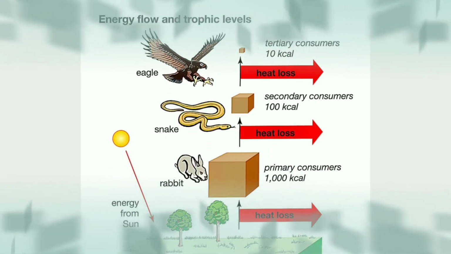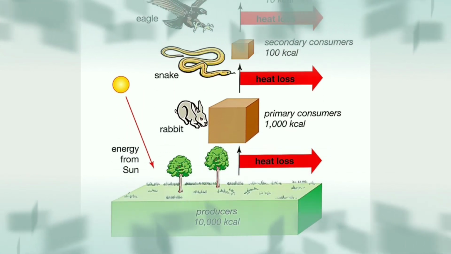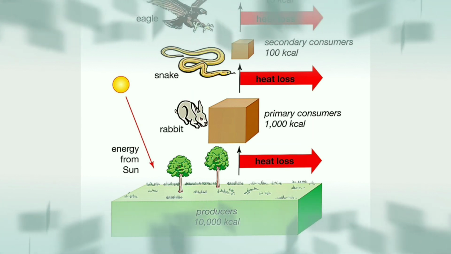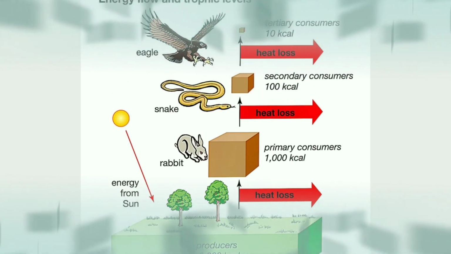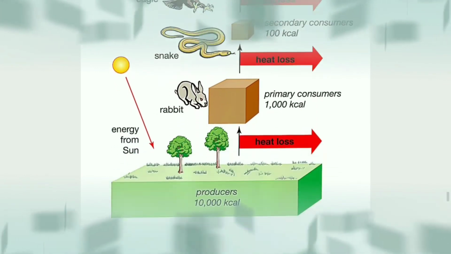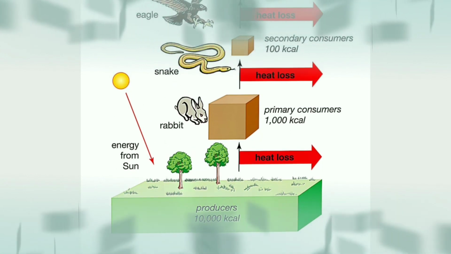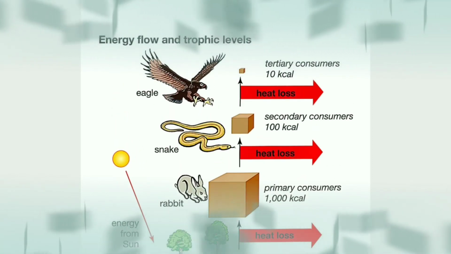This is the energy flow of trophic levels. Green plants are there, and those plants are going to be consumed by the primary consumer. It may be your rabbit. Then it is going to be consumed by the secondary consumer, then the tertiary consumer. As you can see children, 10,000 kilocalorie of energy, then 1000 kilocalorie of energy, then 100 kilocalorie of energy, then 10 kilocalorie of energy.